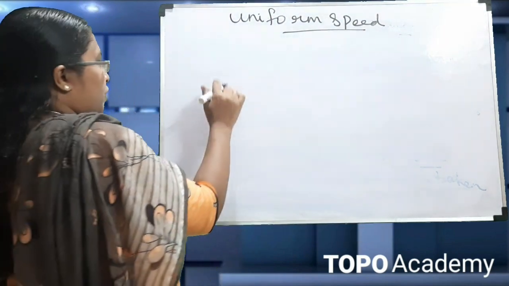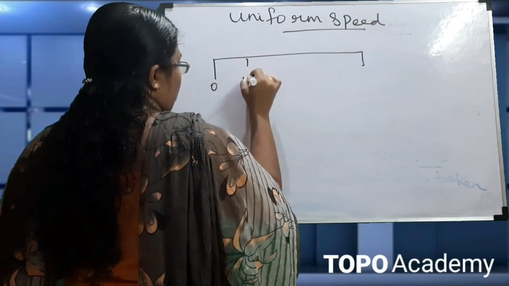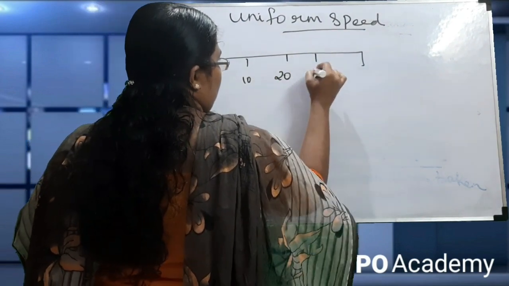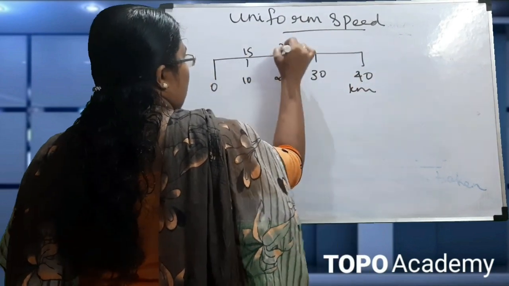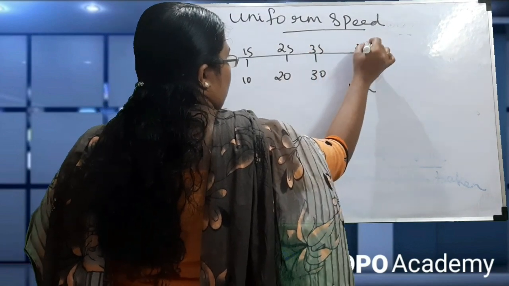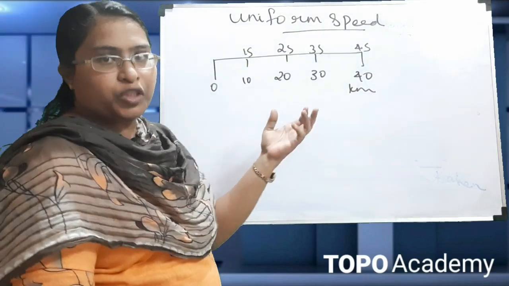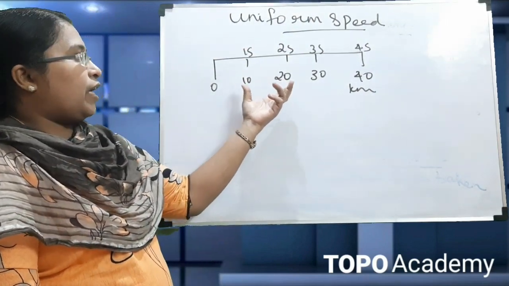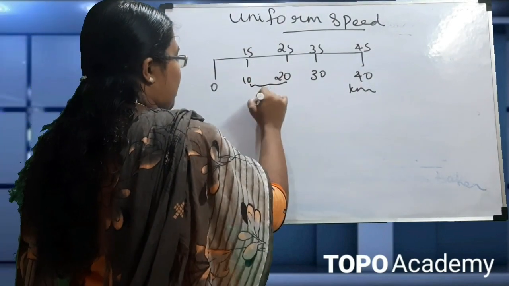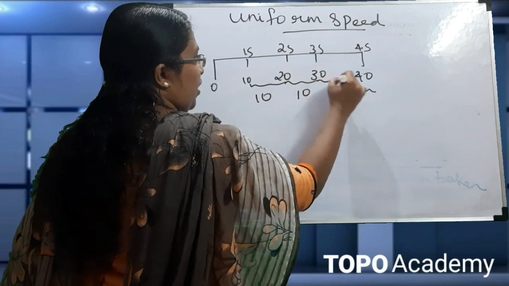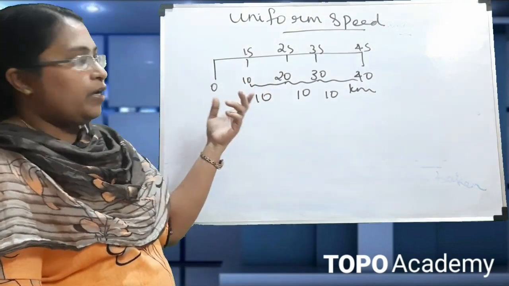So first is uniform speed. Suppose a car is moving. Here we can see that in the case of uniform motion, if we take the distance in each interval for this vehicle, the difference is 10, here also the difference is 10, here also 10. The time difference is also 1 second. So it has covered equal distance.